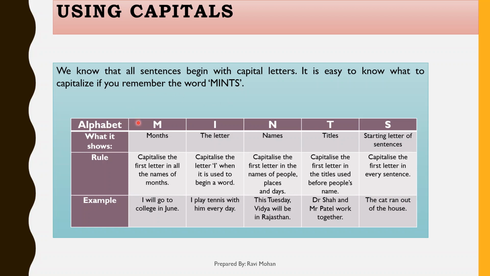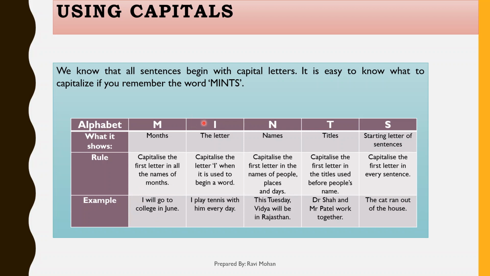Here we can see each column has a particular character: M, I, N, T and S. M stands for month. Capitalize the first letter in all the names of the months. Whenever a month name arrives in a sentence, it is always in capital form. For example, I will go to college in June. Here J is in capital form.